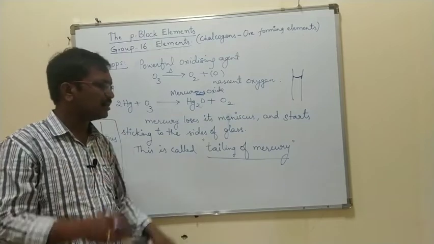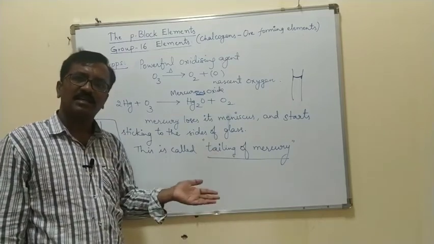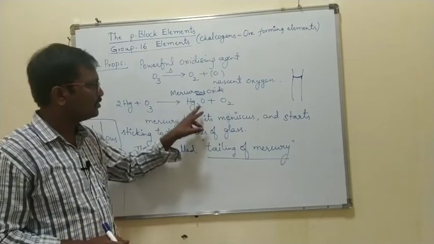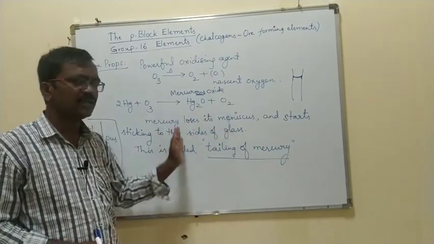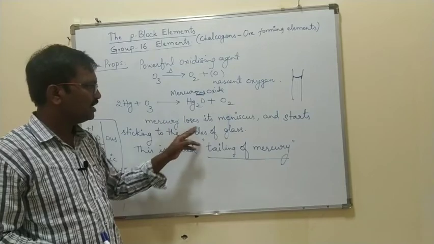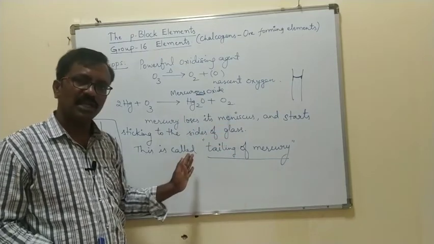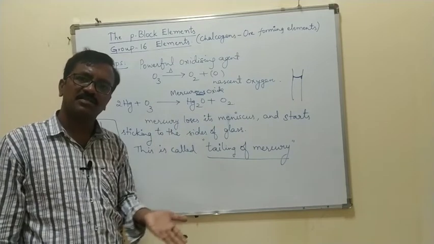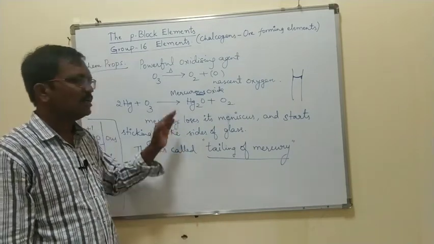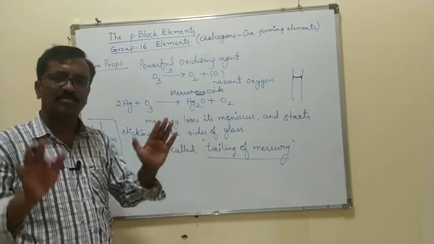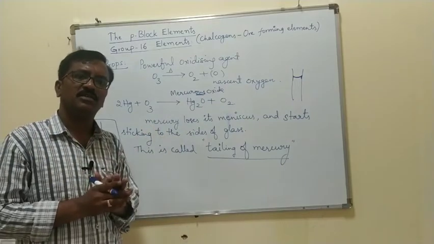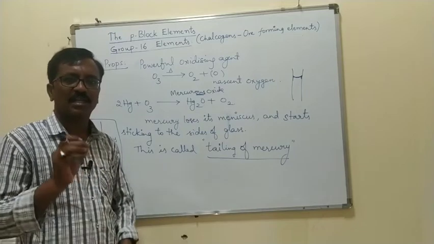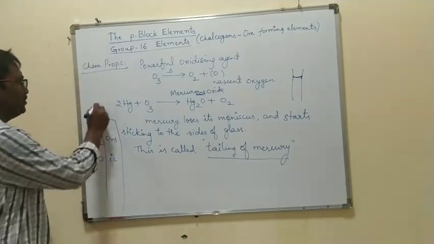If you add water, again it does not stick to the glass. How do you regain the meniscus? If you add water, it again does not stick to the glass. So simply, when mercury reacts with ozone, it starts sticking to the glass. That property is known as tailing of mercury. Important one.